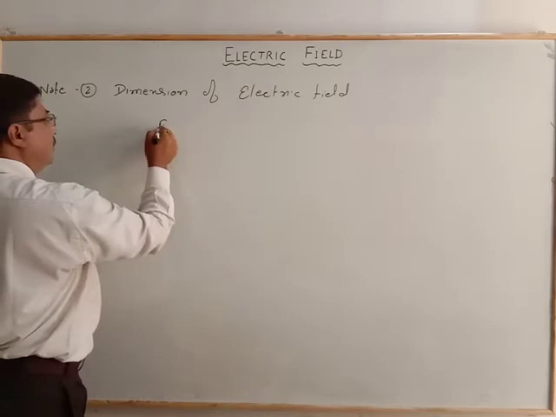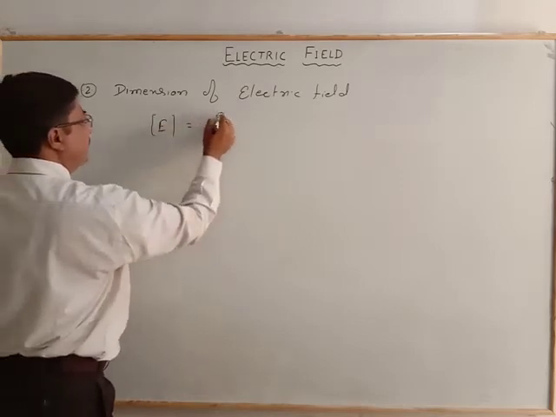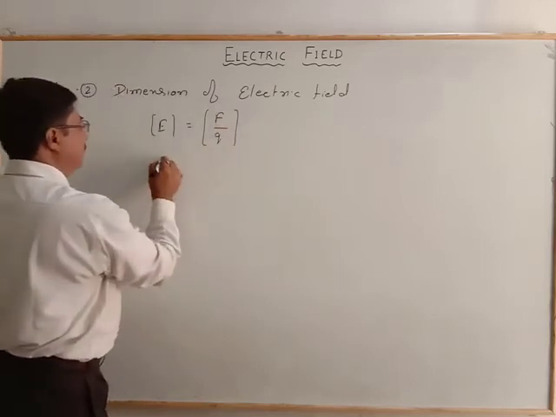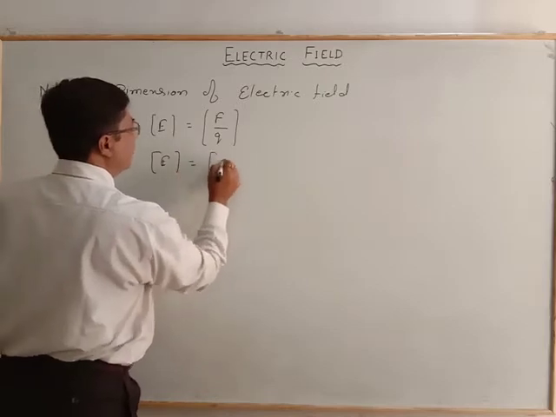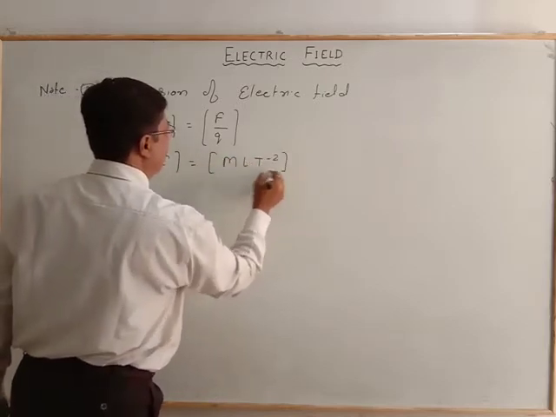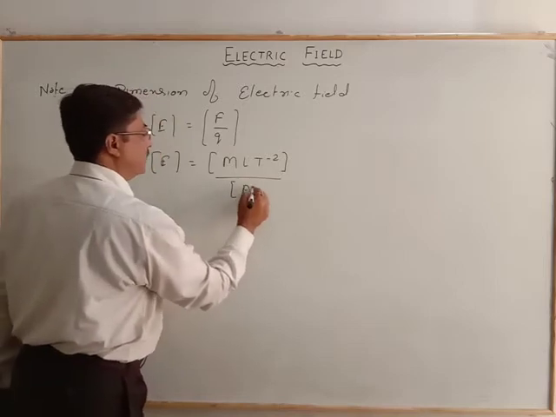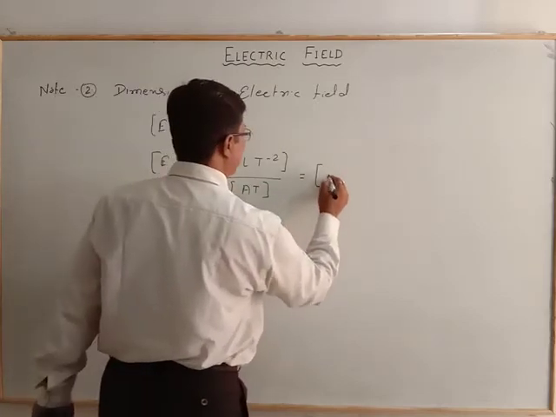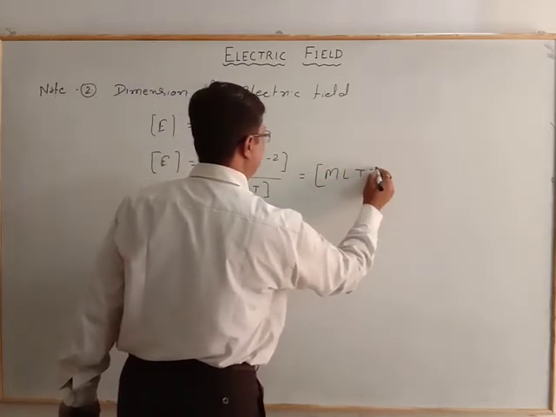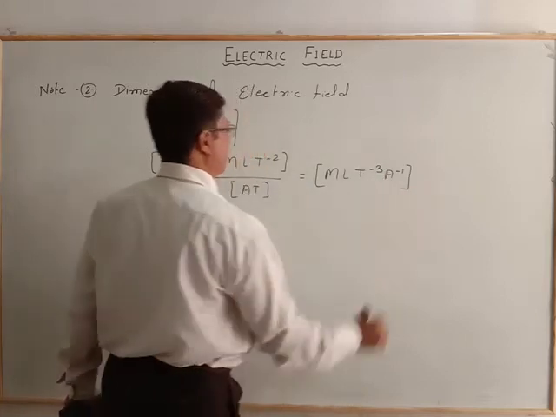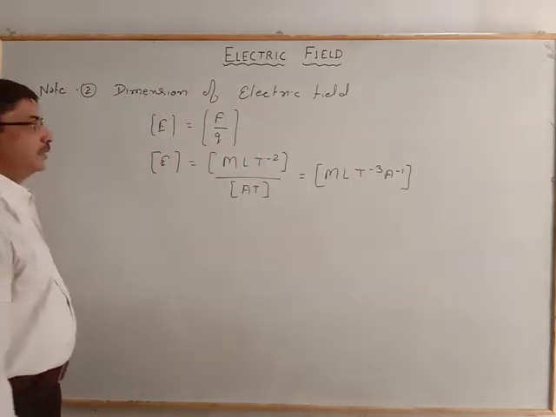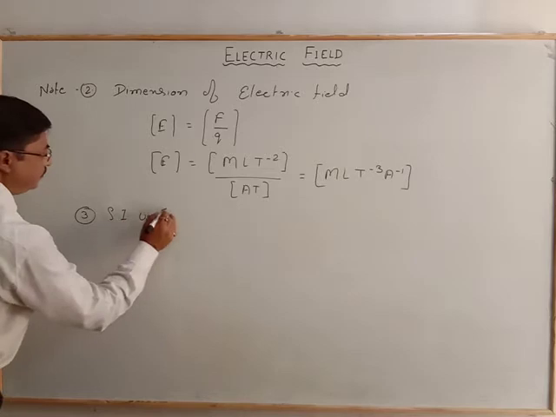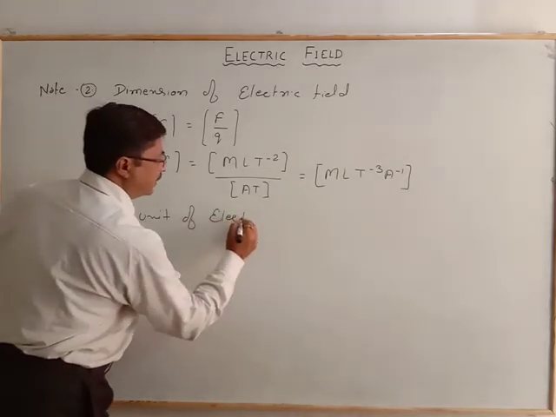We have the relation that it is the force by the charge. So we write the dimension of the force, that is MLT minus 2, and in place of the charge it is AT. So that gives MLT minus 3 A minus 1. This is the dimension of the electric field. Now regarding the unit, third point, SI unit of electric field.